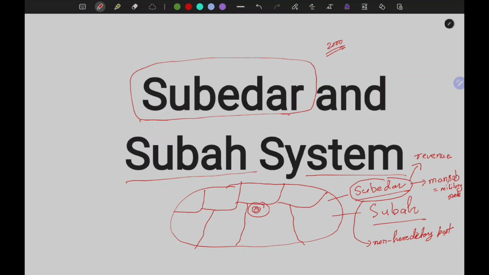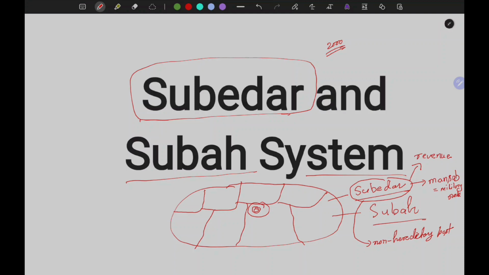This means that it is not necessary that the son of a Subedar will also become a Subedar. It is the sole discretion of the king whether he or she will become a Subedar or not. However, you should also understand that each and every territory which was under that king, or under the Mughal Empire in this case, was not a Subah. You can understand this by the example of today's India.